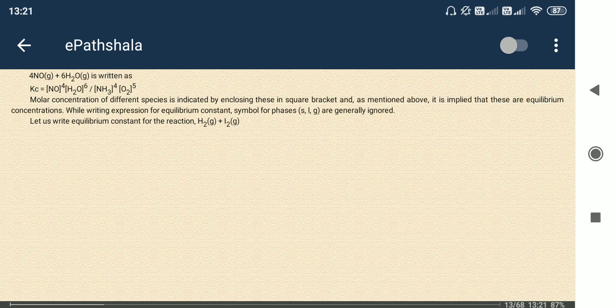Likewise, the products are 4NO plus 6H2O, so concentration of NO to the power 4 into concentration of H2O to the power 6, divided by NH3 to the power 4 and O2 to the power 5.